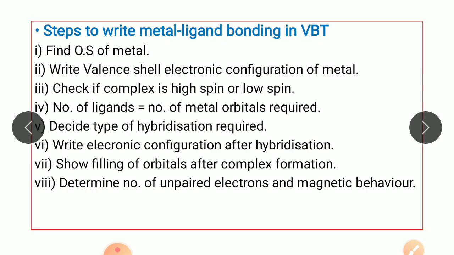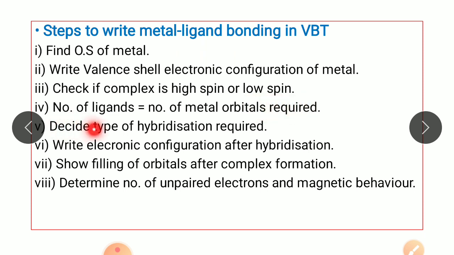Now let's see the steps which are used to write the metal ligand bonding in VBT, that is valence bond theory. The first step is to find the oxidation state of the metal in that complex. Second step is to write the valence shell electronic configuration of metal. Third step is to check if the complex is high spin or low spin. Fourth step is to find the number of ligands, and hence the number of orbitals required for hybridization.